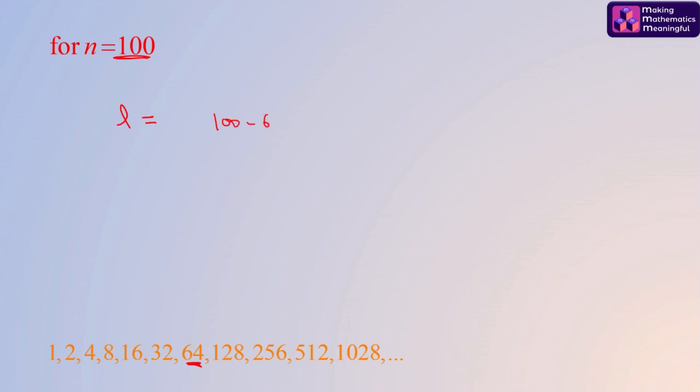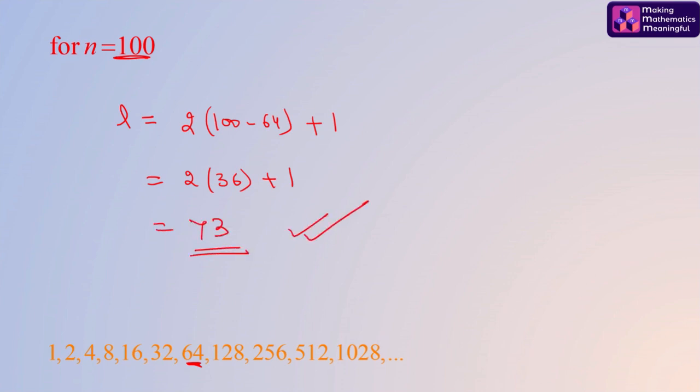Subtract them, double it and add 1, so that it is 2 into 36 plus 1, which is equal to 73. You can manually verify this result by writing all the numbers from 1 to 100 and using the method which I used in the beginning.